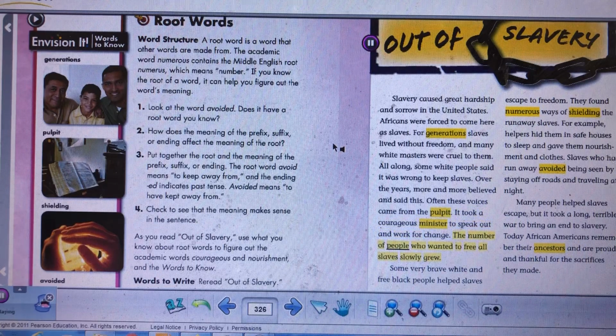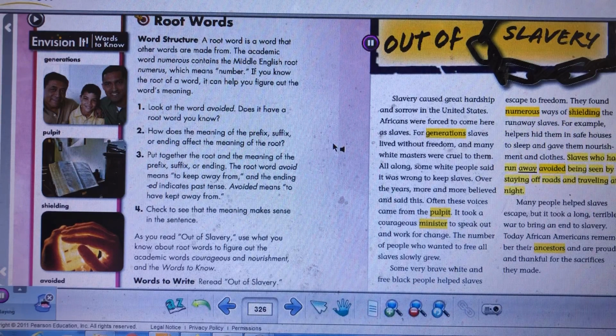The number of people who wanted to free all slaves slowly grew. Some very brave white and free black people helped slaves escape to freedom. They found numerous ways of shielding the runaway slaves. For example, helpers hid them in safe houses to sleep and gave them nourishment and clothes.